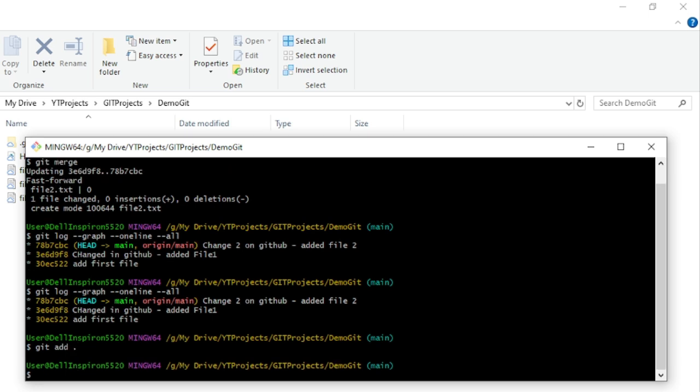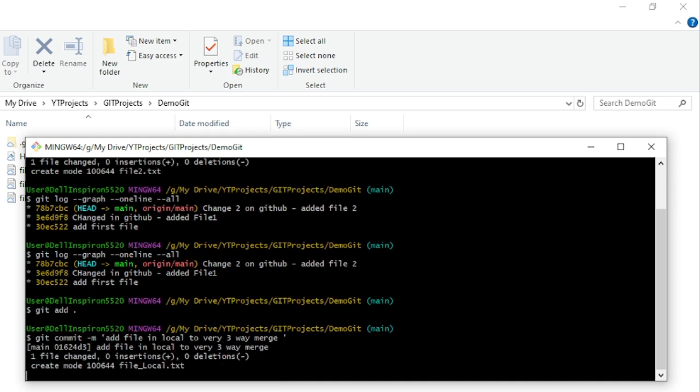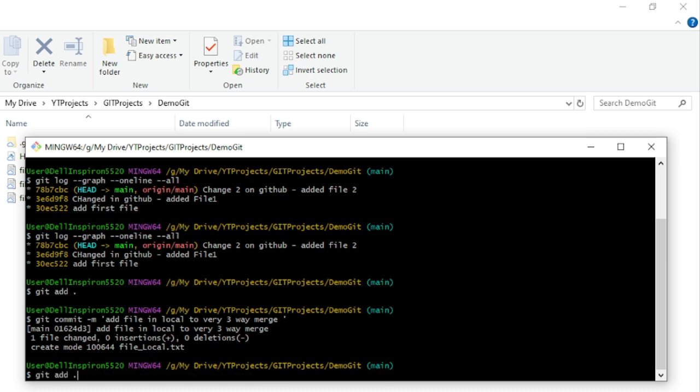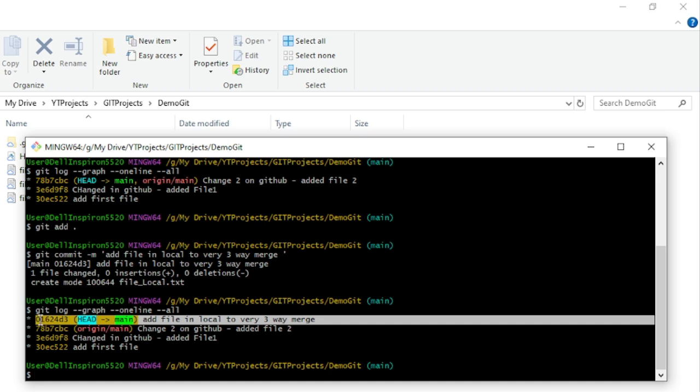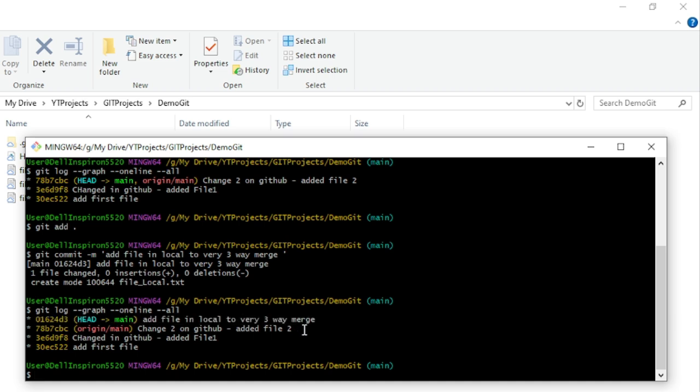git add dot, git commit. And it should not be add, it should be a commit command, right? Yeah. So let me commit this change. Change is committed. Now let's check our logs. Like you see, now a third file change is noticed. Okay, so our head has moved ahead.